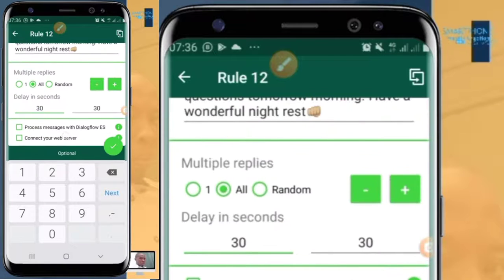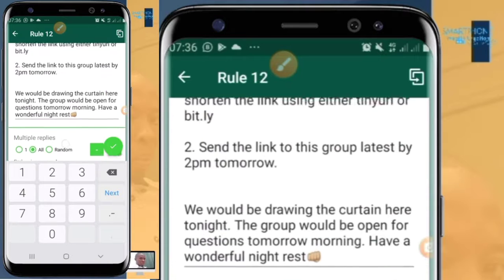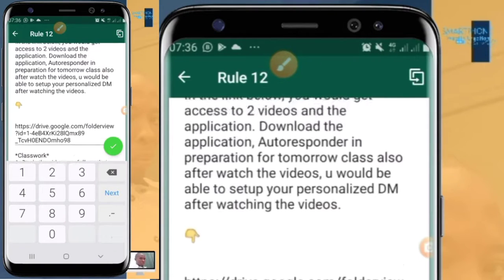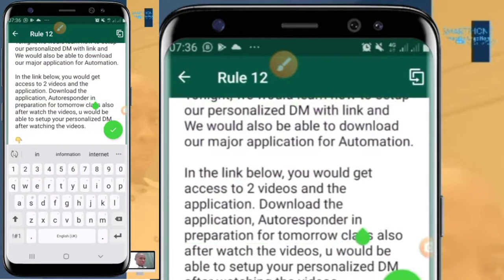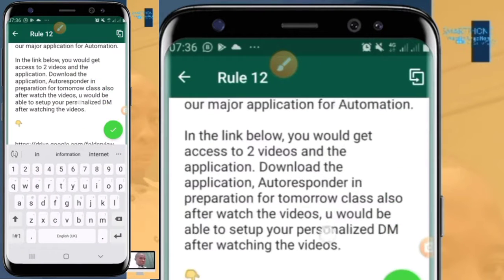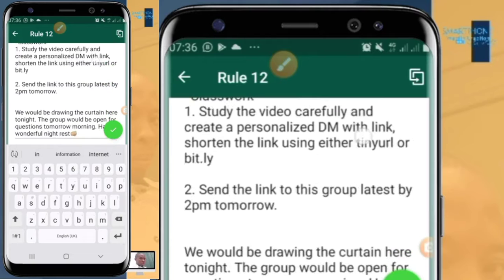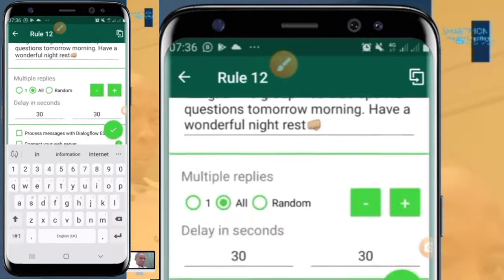This first one is the delay in seconds between each chat you send, that means between this particular chat here that contains from here to here, and this particular chat. So that's the meaning of this 30 seconds.